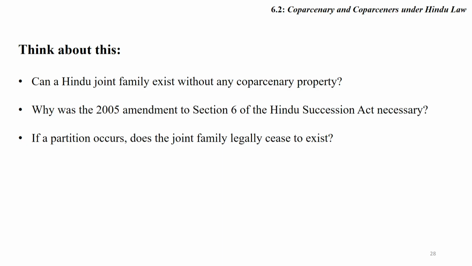Friends, before concluding today's lecture, I want to summarize what we discussed in class. We tried to understand the idea of the joint Hindu family. Joint Hindu family means an institution which exists within a family, where diversity of memberships is there. Joint Hindu family is a natural institution of Bharat, and especially Hindus.